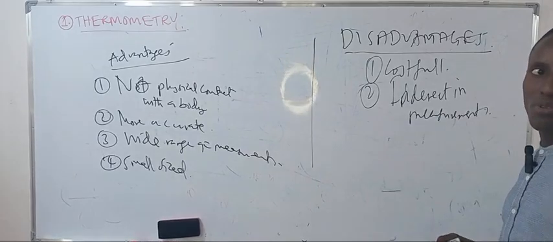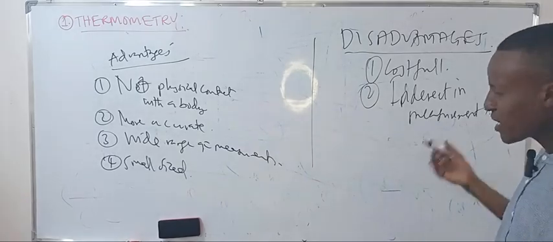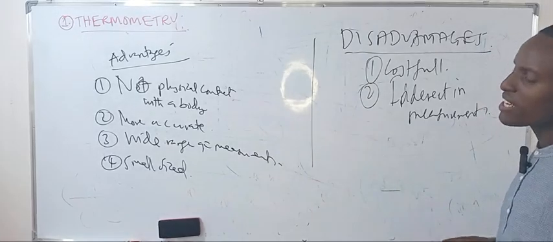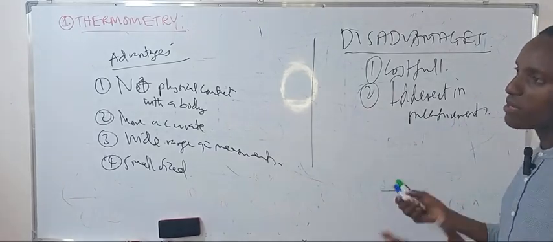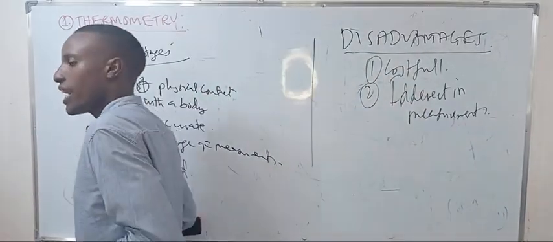It can measure rapidly changing temperatures. But there are some things you need to know: an actual thermometer measures the temperature of itself, not of the object to be measured.